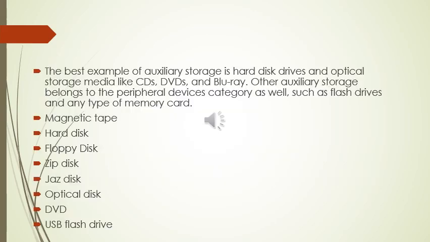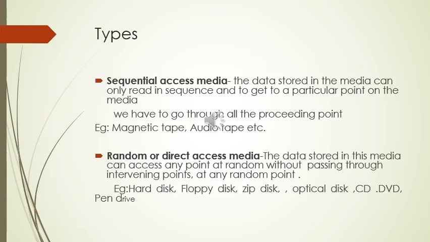The best examples of auxiliary storage are hard disk drives and optical storage media like CDs, DVDs and Blu-ray. Other auxiliary storage belongs to the peripheral devices category as well, such as flash drives and any type of memory card. Some examples are magnetic tape, hard disk, floppy disk, zip disk, optical disk, DVD and USB flash drive.